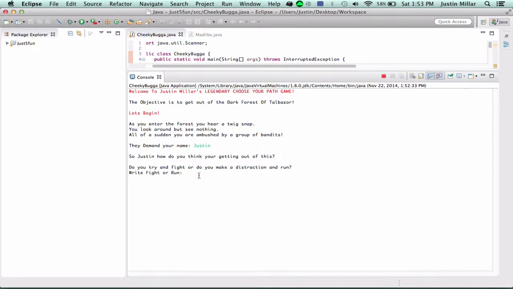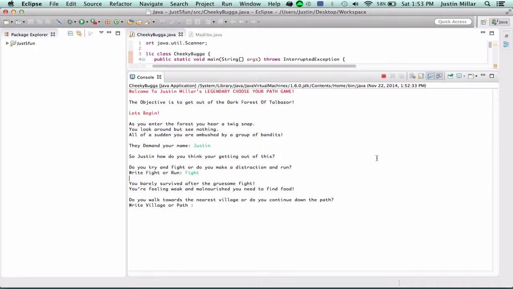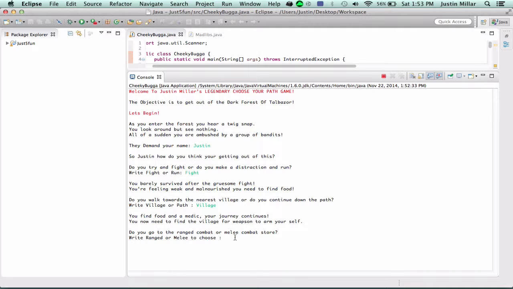And then, so far, the only part I've really worked on is half the code, so the fight part of the code mostly. So as I do that, it inputs another set of lines, and then I'm going to choose village, because if you choose path, you unfortunately die and it's game over. Another thing I need to work on in this is putting a loop into it, so that after you've died or lost the game, it'll ask, would you like to play again? And you can hit enter and continue.